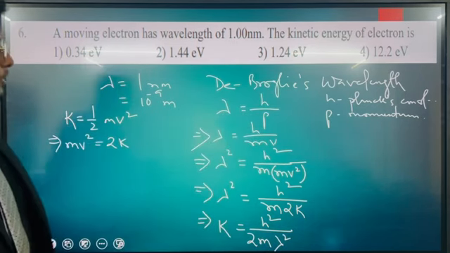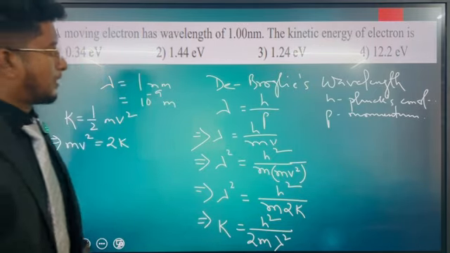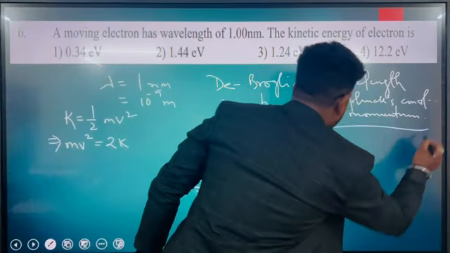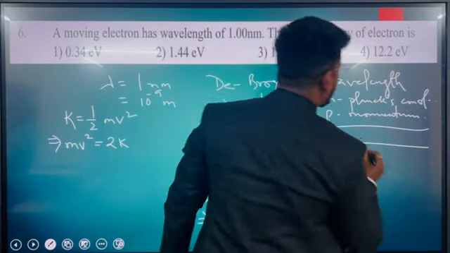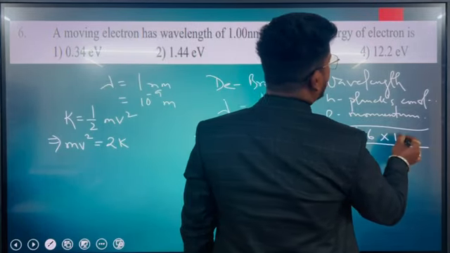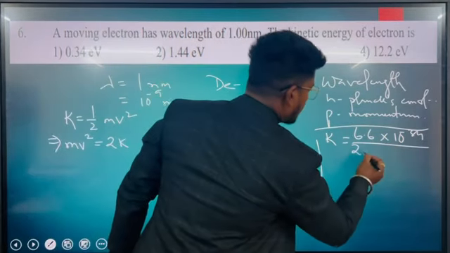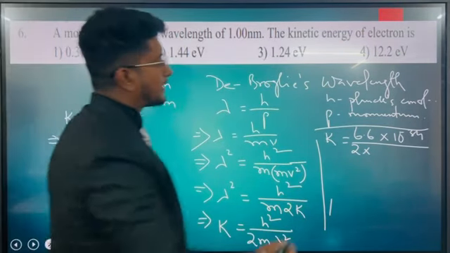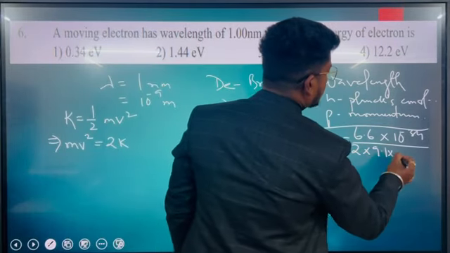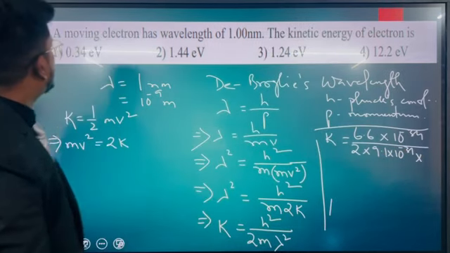So we have an expression to find out the kinetic energy of the electron, right? Kinetic energy K is equal to h, Planck's constant is 6.6 into 10 to the power minus 34 joule second, divided by 2 times the mass. Mass of what? Mass of an electron, which is 9.1 into 10 to the power minus 31, multiplied by lambda square.